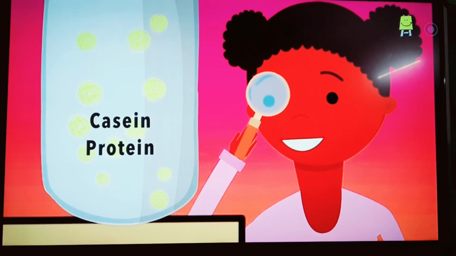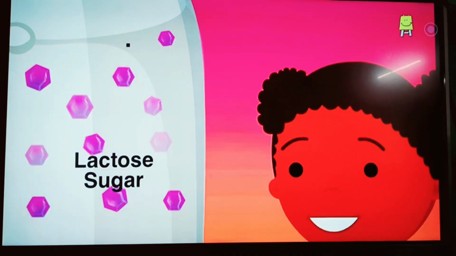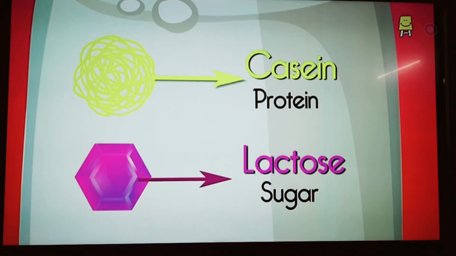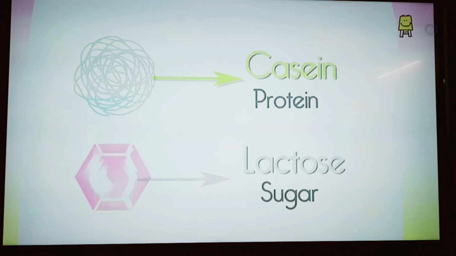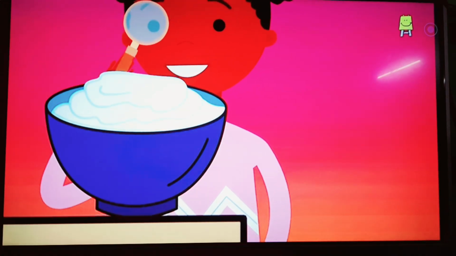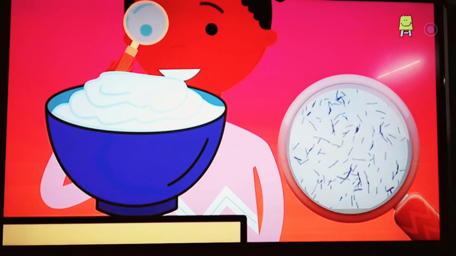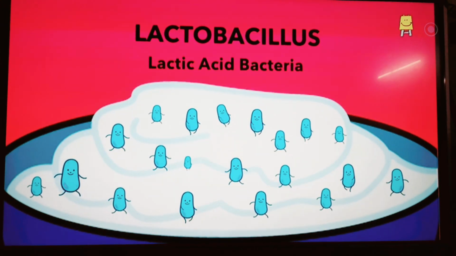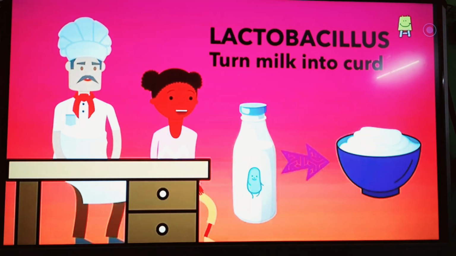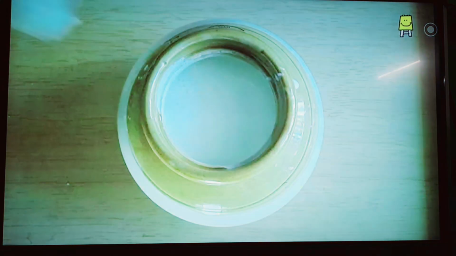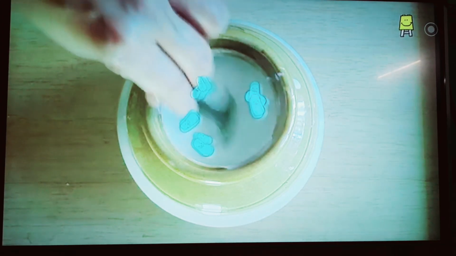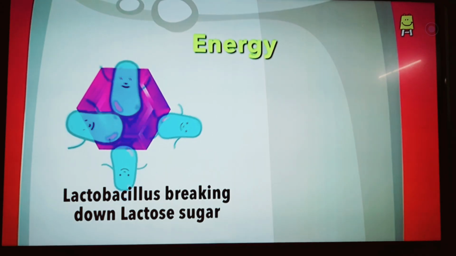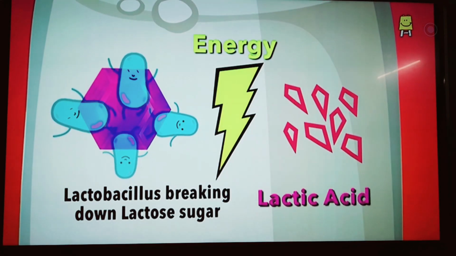Milk contains a protein called casein and a sugar called lactose. If we could look into curd very closely, we would find thousands of bacteria in it. These are lactobacillus or lactic acid bacteria, and they are responsible for turning milk into curd. When we add curd to milk, these bacteria produce energy for themselves by breaking down lactose sugar and change it to lactic acid.